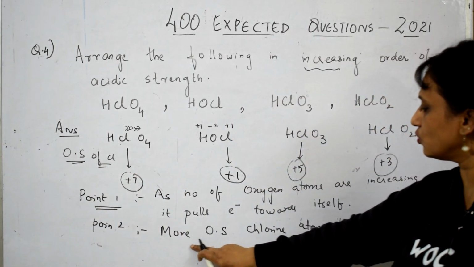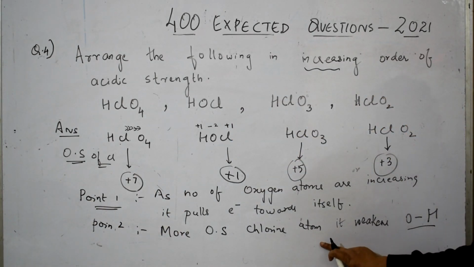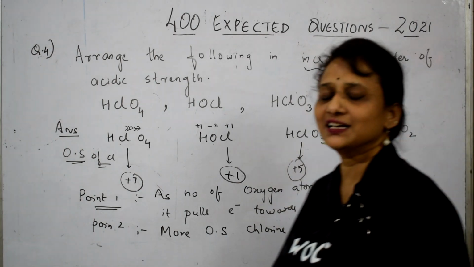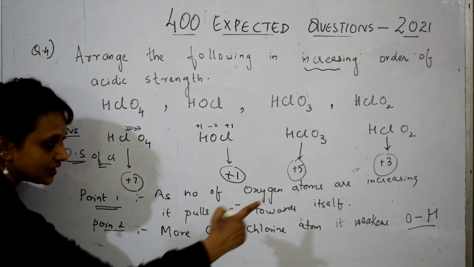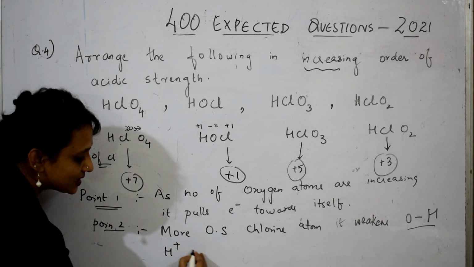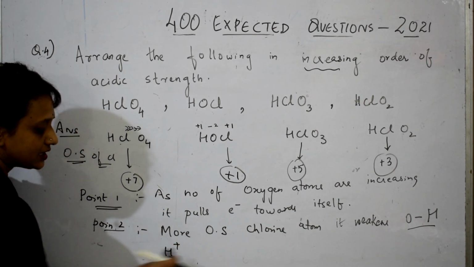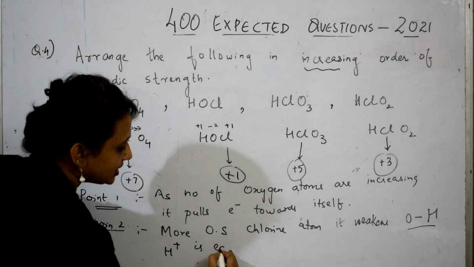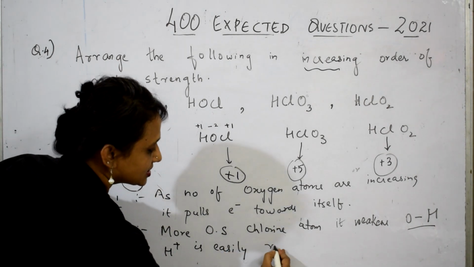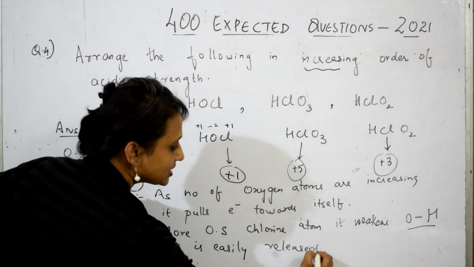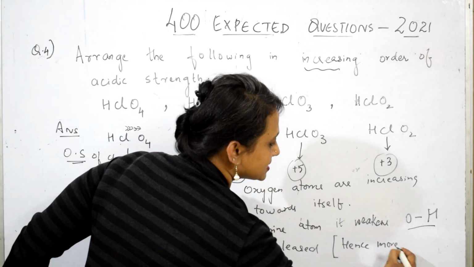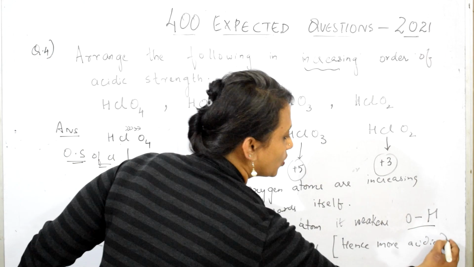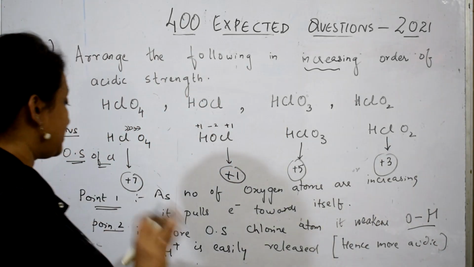Now, when more oxidation state chlorine atom weakens the OH bond, what will happen, students? Automatically, yes, when it weakens, H plus is easily released. H plus is easily released. Hence more acidic. Over. I wrote the reason for the examiner.